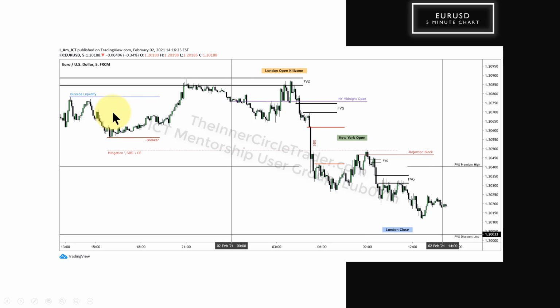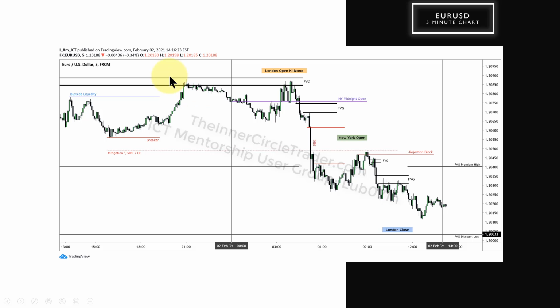Alright, so this is a 5-minute chart of the February 2nd, 2021 Euro dollar. And in yesterday's trading, we had relative equal highs here, so we have a buy side liquidity pool there, with the lowest down close candle inside of the swing that makes the low between the high and the higher high. So all of the stops that will be resting here get taken out, they break those orders. So anyone that's short, trying to sell short on retail resistance here, they get taken out. And smart money sells short.